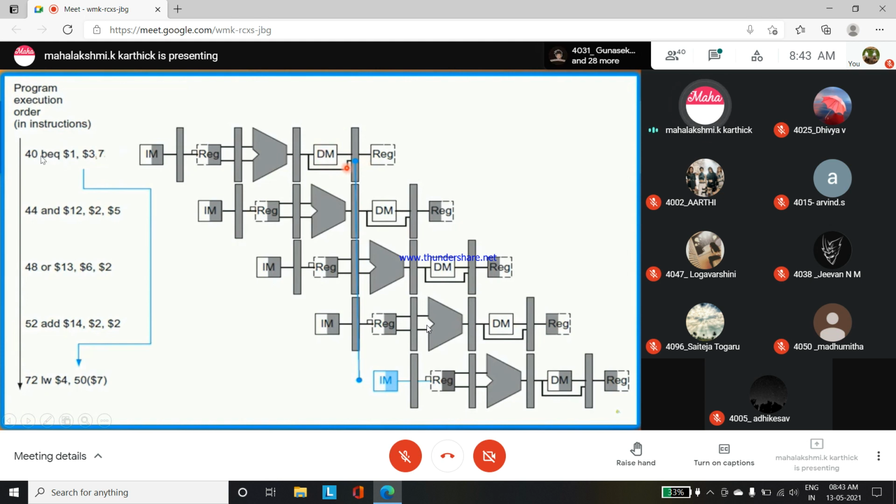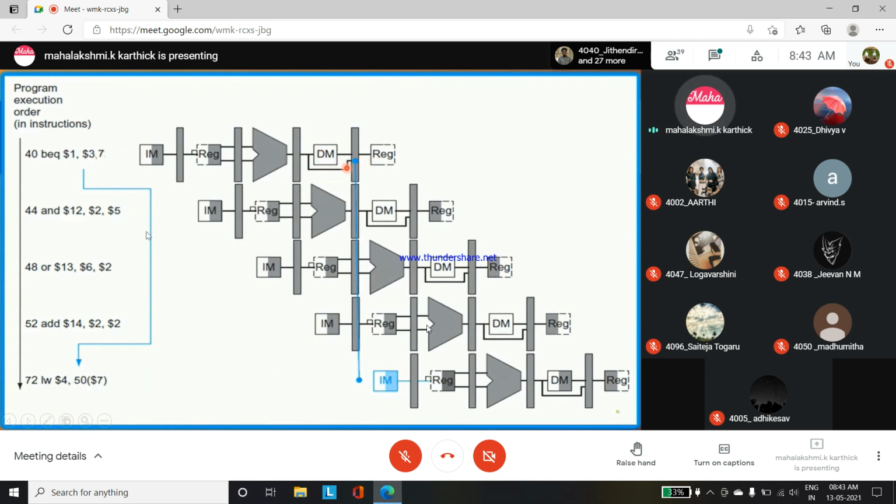To complete this instruction, it will take the next 3 cycles. Only after that will the next instructions run. But when you are passing this first instruction, to complete this instruction it takes the next cycle only. Okay, 72, the next target address, starts from here.